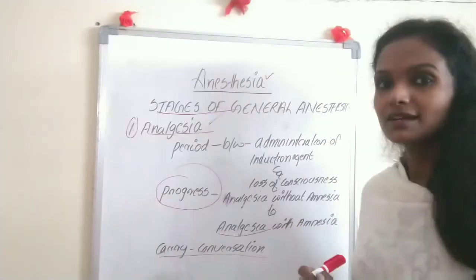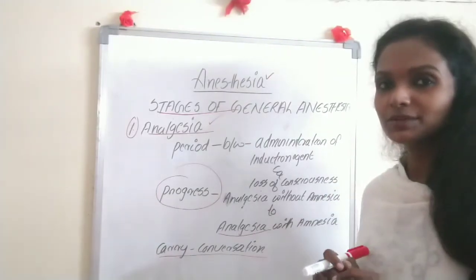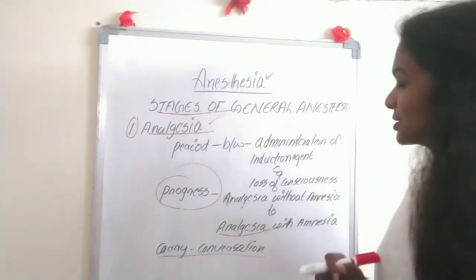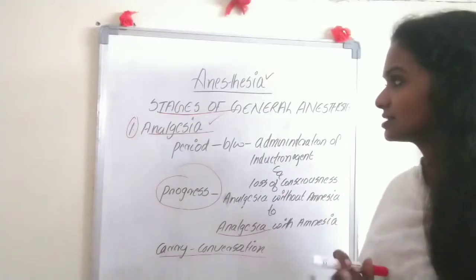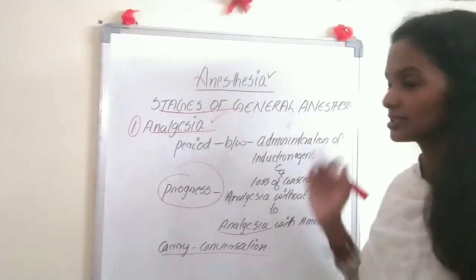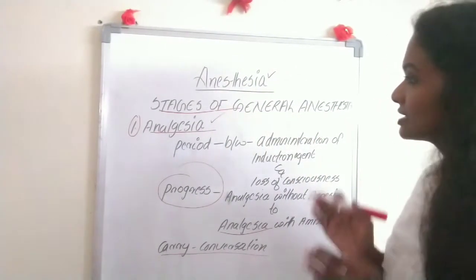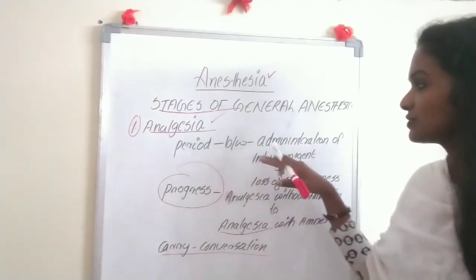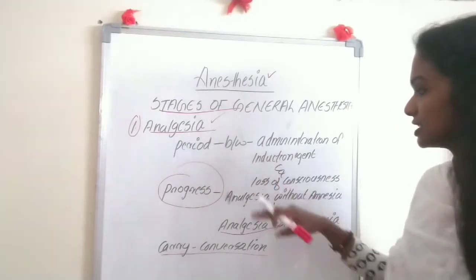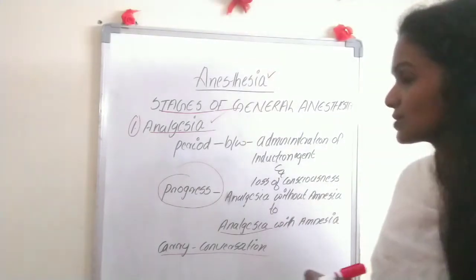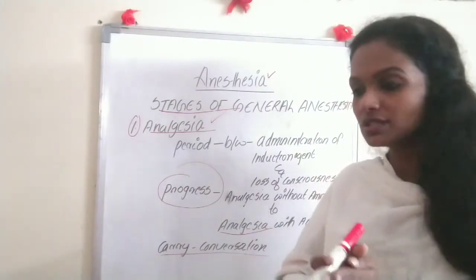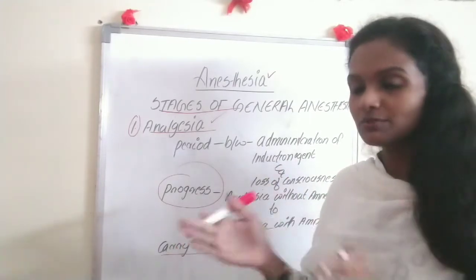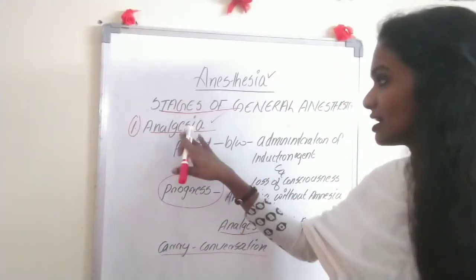Okay. And there are certain stages for general anesthesia. The first stage is analgesia. Analgesia is the first stage of general anesthesia. What is happening in this stage? This is the stage or the period between the administration of the induction agent and loss of consciousness. So it's the stage between the administration of the anesthetic agent and becoming unconscious. So in between, that stage is known as analgesia.